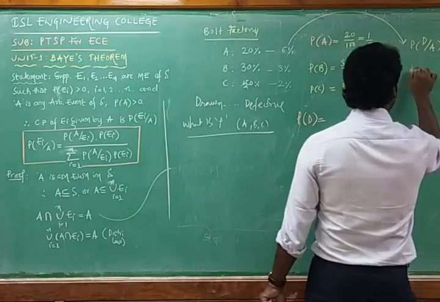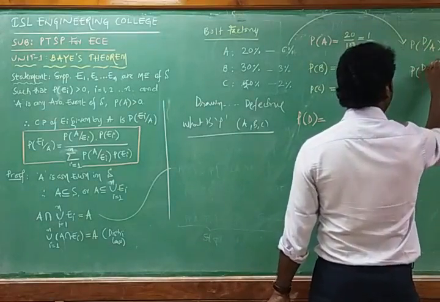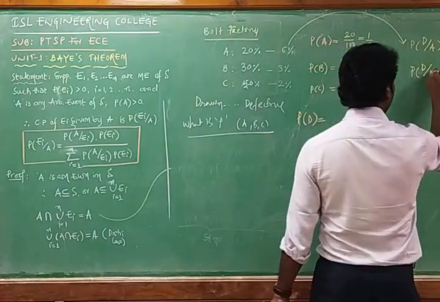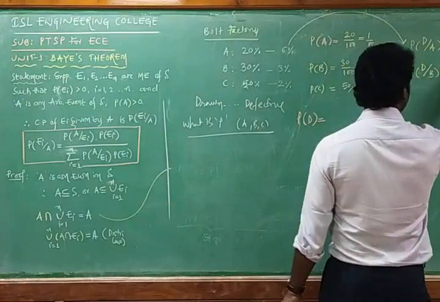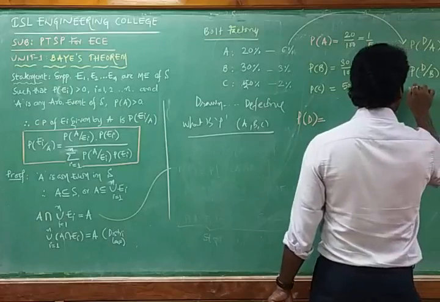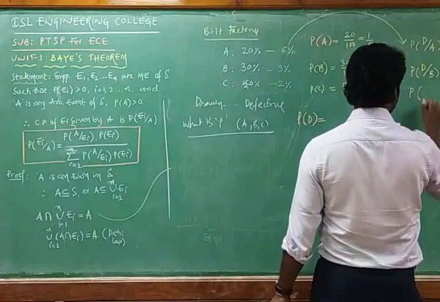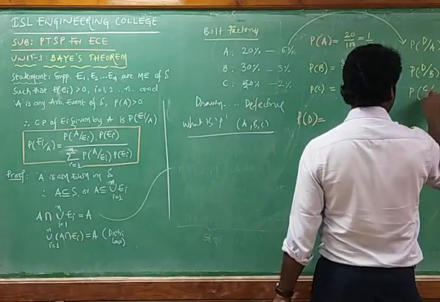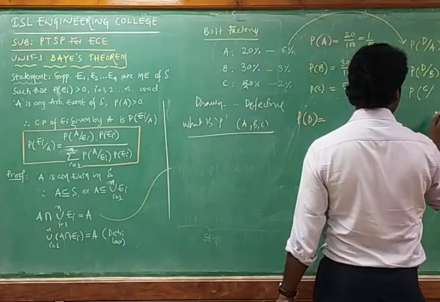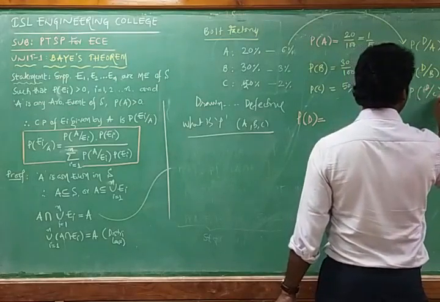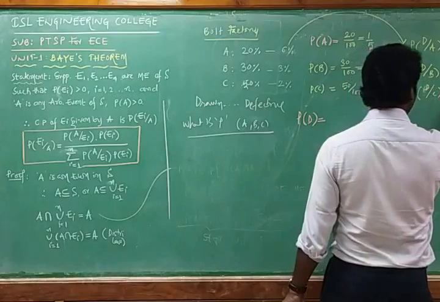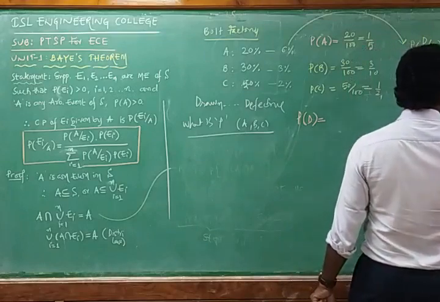And then the probability of defective one given by machine B is 3%, that is 3 by 100. The probability of machine C giving defective bolts, probability of D by C, is 2 by 100, which is equal to 1 by 50.